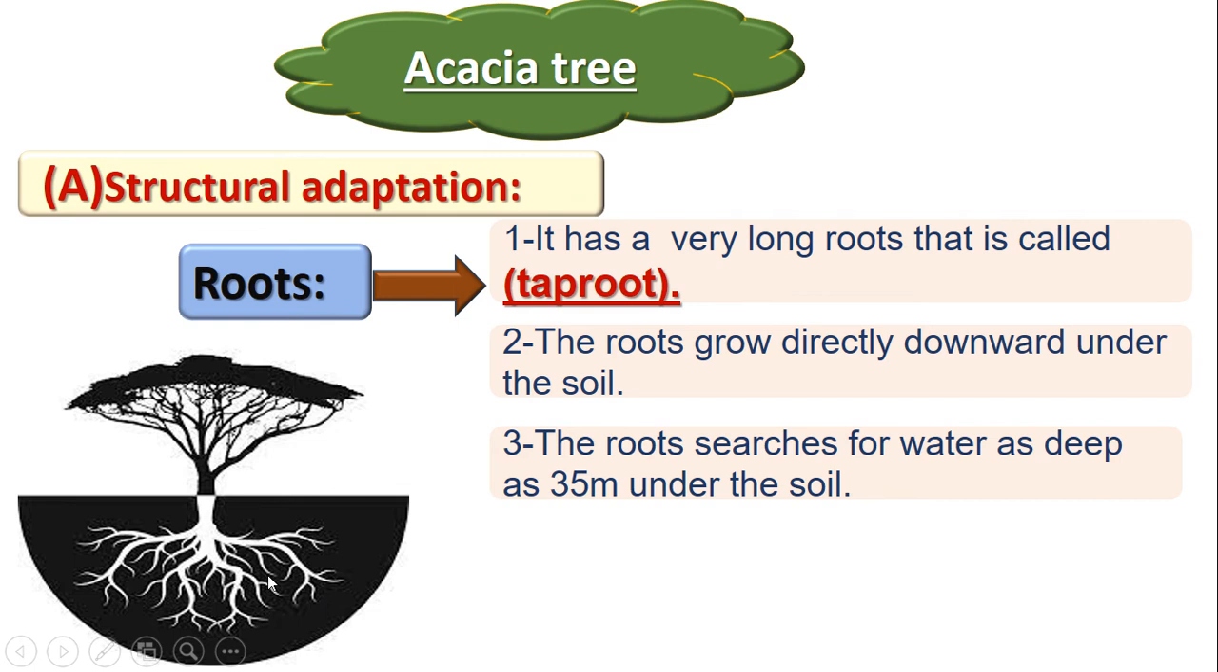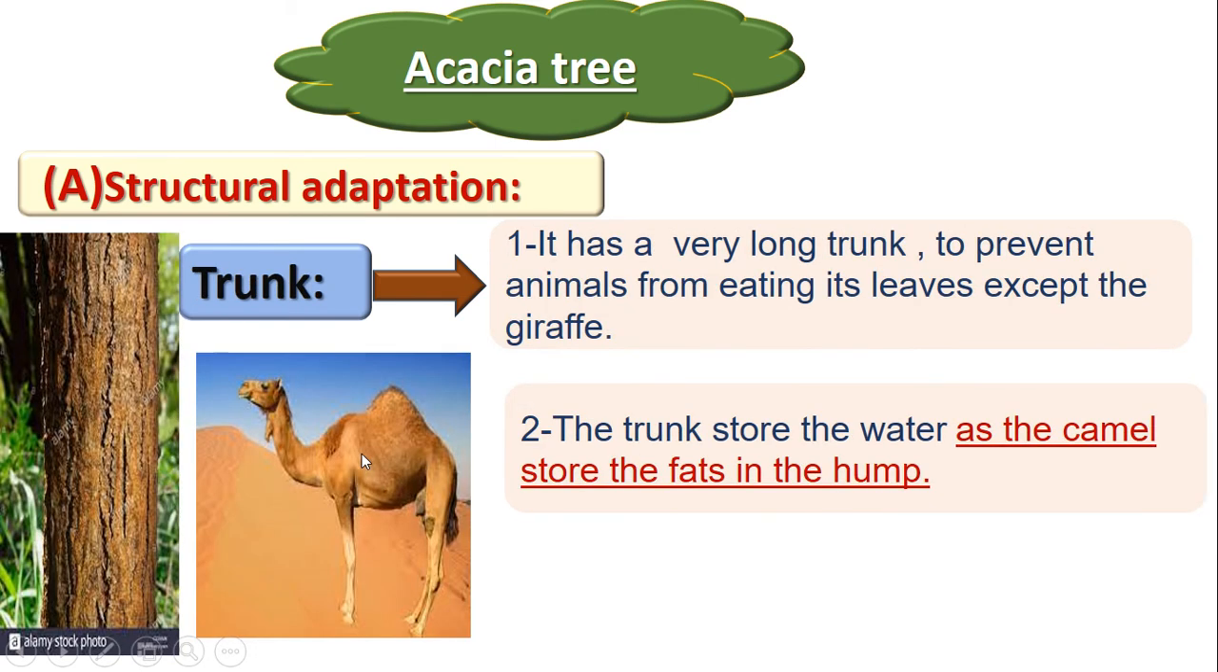What is the name of the roots of acacia again? Tap roots. Are they under or above the soil? Under the soil. Excellent. Okay, after the acacia tree takes this water, where does it store it? The acacia tree stores the water in the trunk. Look at this picture. This is the trunk of the acacia tree. So where does the acacia tree store the water? On the trunk.